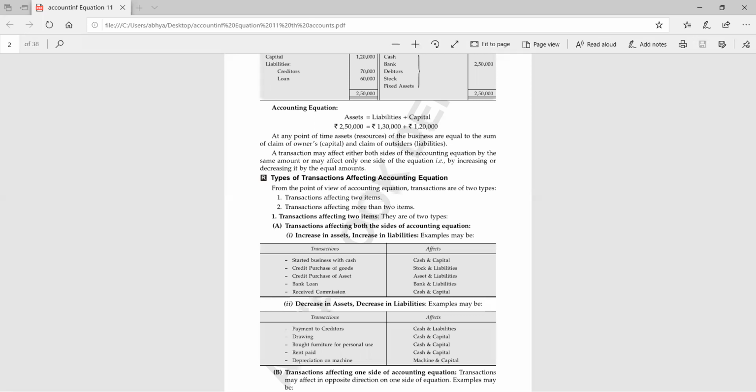So the same question is for you, that you have sold goods on credit. So which two accounts will be there? First, tell me the name of accounts if you have sold goods on credit. Stock and asset. Stock is there. Which asset? Asset is not an account. You have to specify the name of the account.